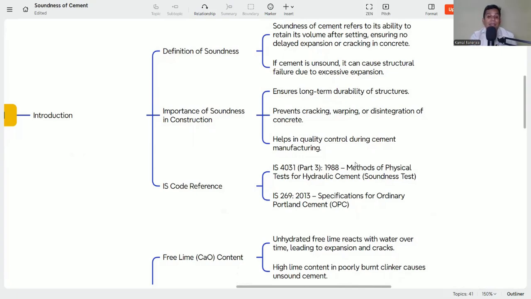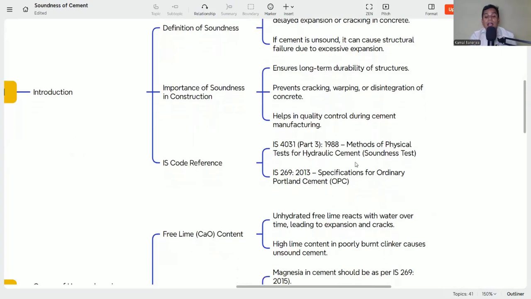So that is why it helped during the manufacturing. And what is the IS code reference? IS 4031 Part 3, methods of physical test for hydraulic cement. The soundness test we are determining as per IS 4031 Part 3 and IS 269:2015, the specification of ordinary Portland cement. Now, these are the first part.